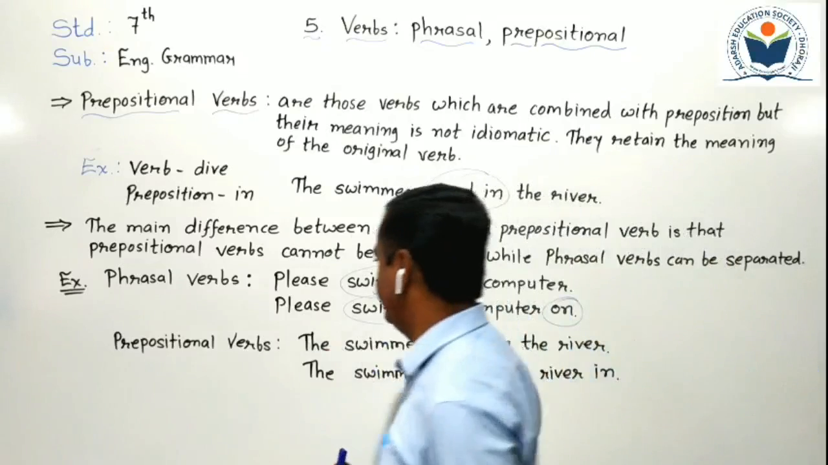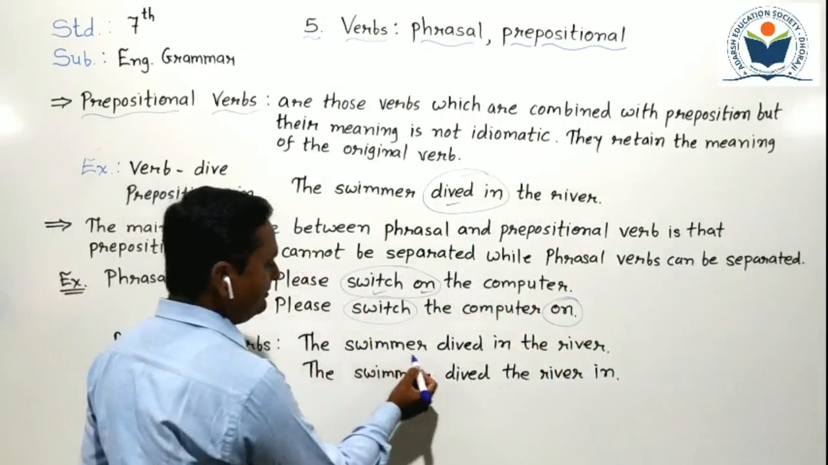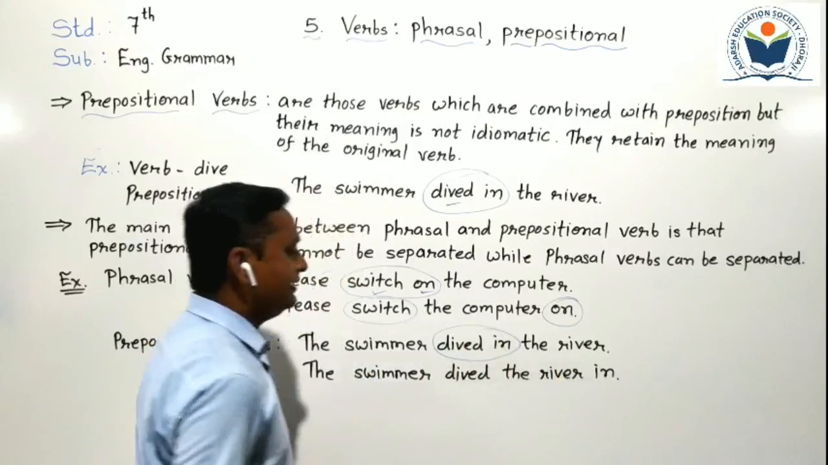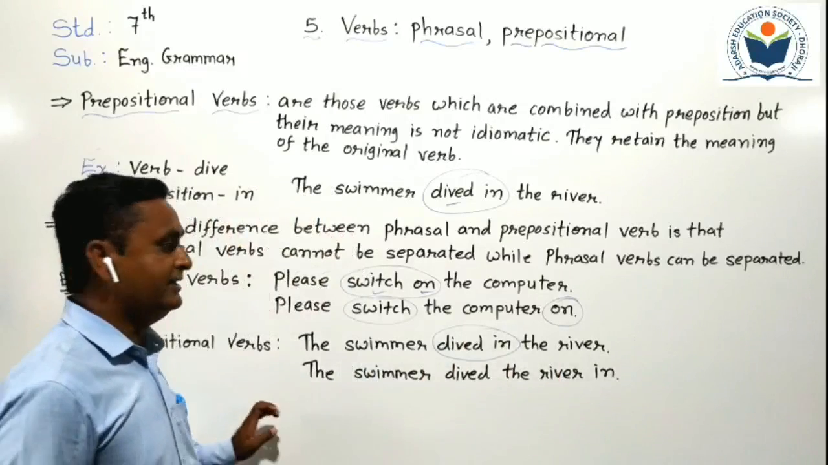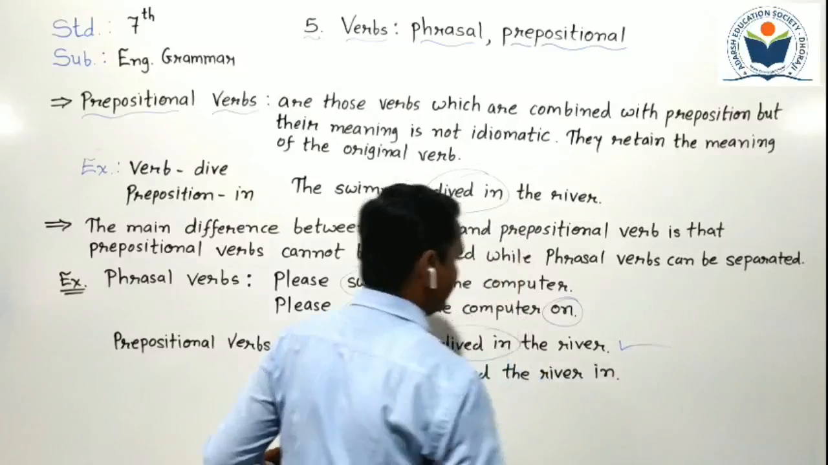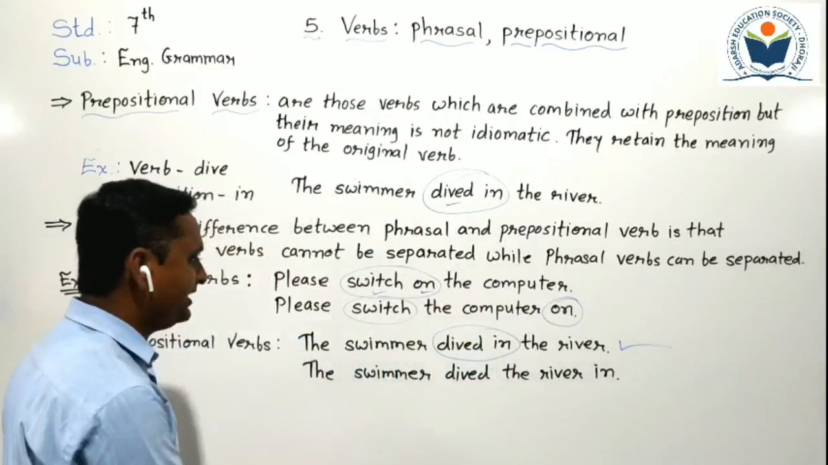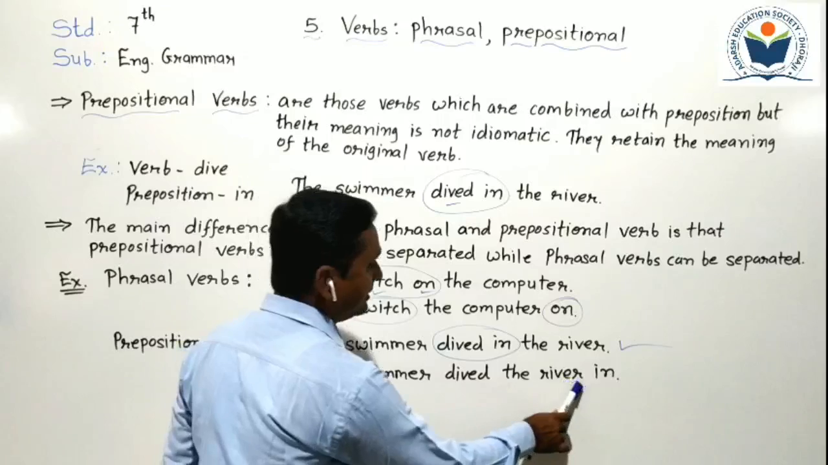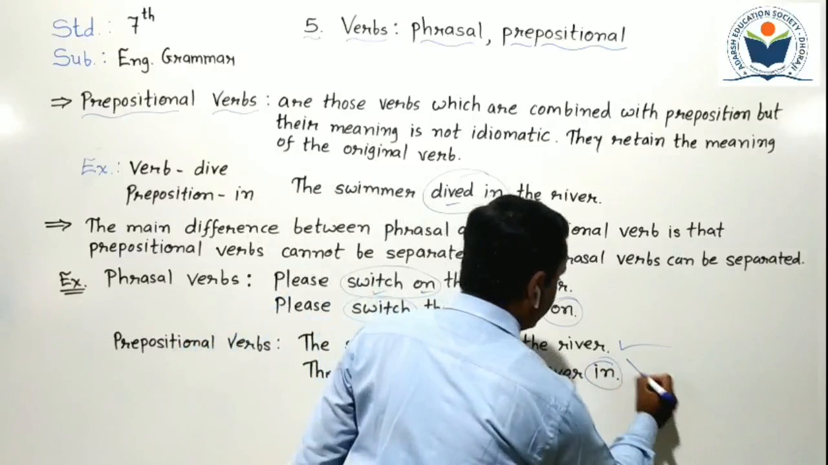See the example here. A prepositional verb example is given here. The swimmer dived in the river. Here dived in is the prepositional verb, but we cannot divide it. It's a correct sentence: The swimmer dived in the river. It's a correct sentence, but we cannot write like that: The swimmer dived the river in. Dived and in, we cannot separate here.